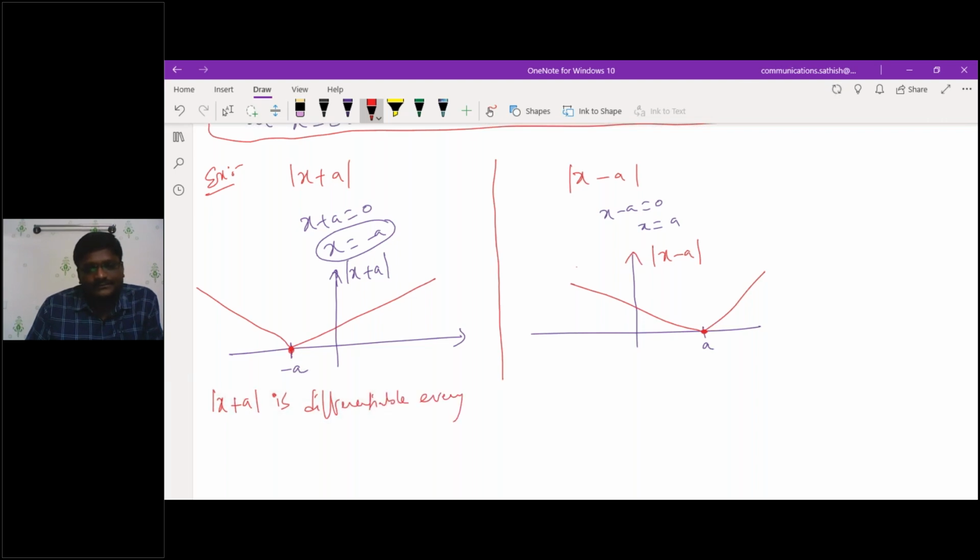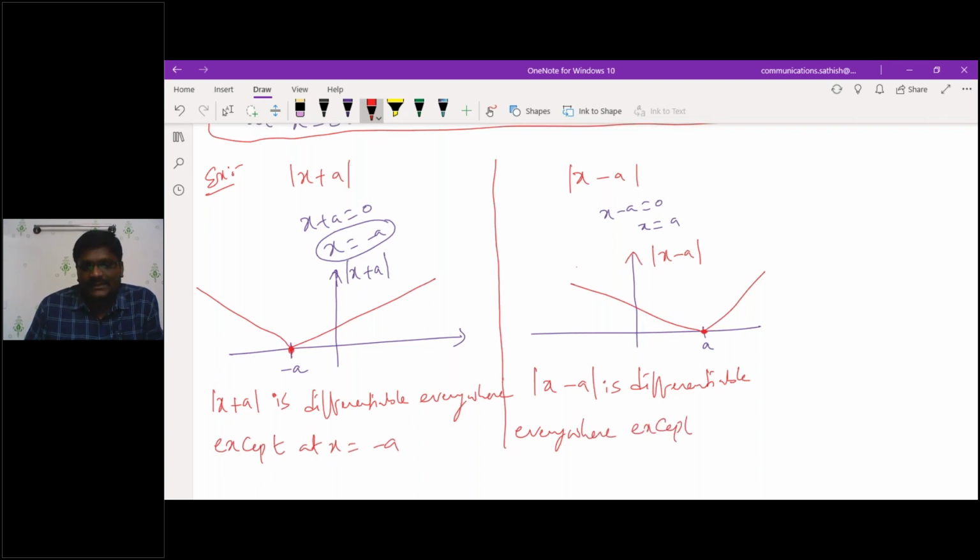differentiable everywhere except at x is equal to minus a. Similarly, mod x minus a is differentiable everywhere except at x is equal to a. Am I right?